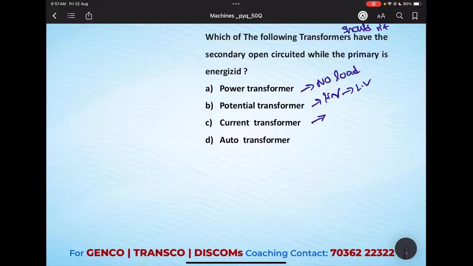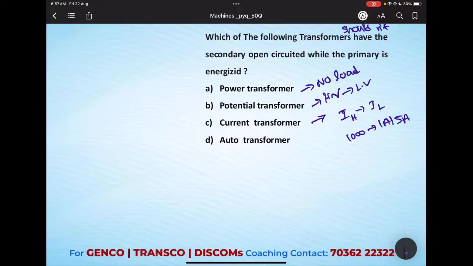But the current transformer is important. Why should a current transformer not be open? We need to understand the basic concept of a current transformer. A current transformer steps down high current to low current. In general, the ratio is 1000 to 1 ampere or 5 ampere. That means 1000 amperes is converted into 1 amp or 5 amps.